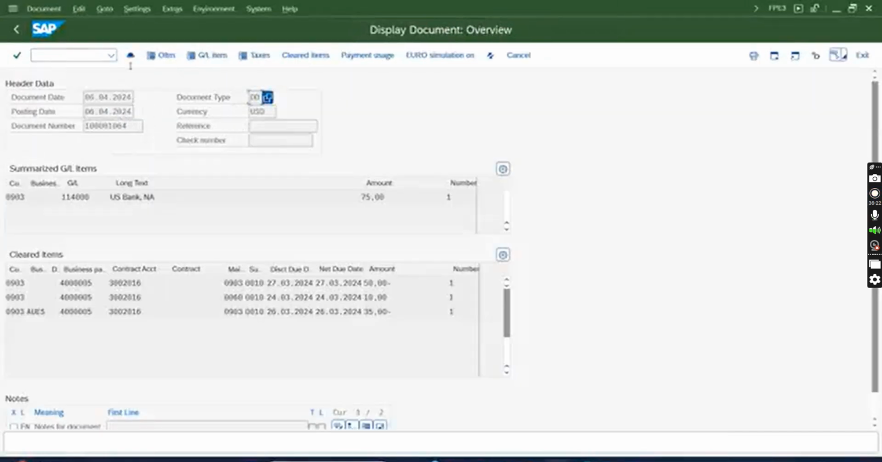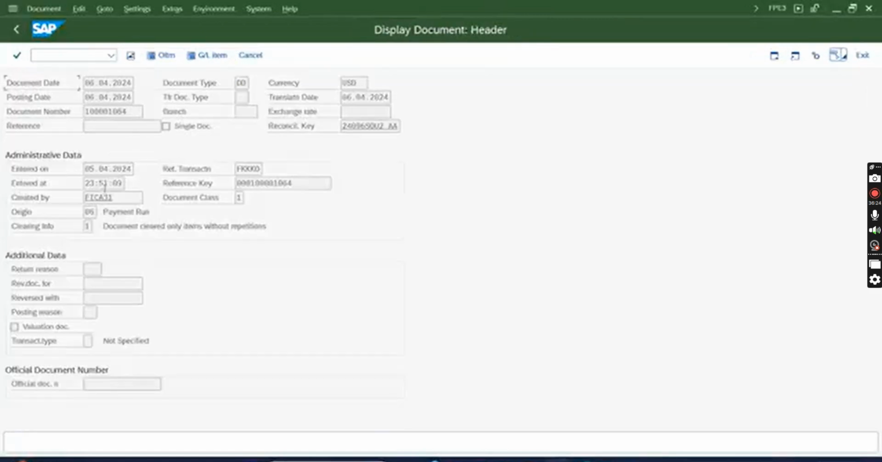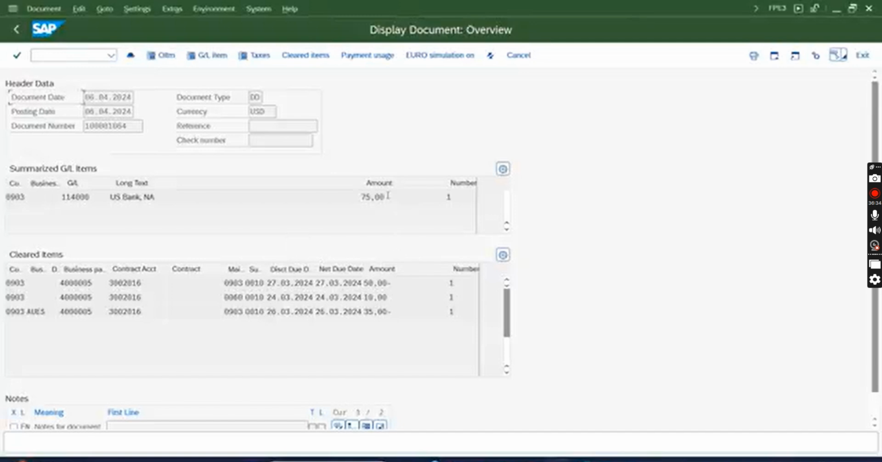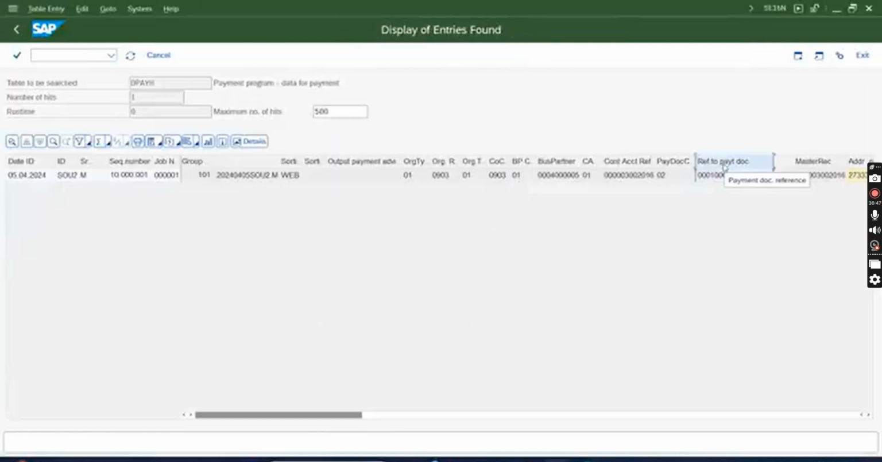DD. This is the payment that I posted. It is posted on today's date. The date is still not working correctly, but this is the document I posted. This is the $75 payment. The bank may not need the payment document number, but if the bank wants it, we can pass the payment document number from this field. All these things you as a functional have to write the logic in the FS, and the developer will fetch it. Whatever logic you mention, this way they will fetch.